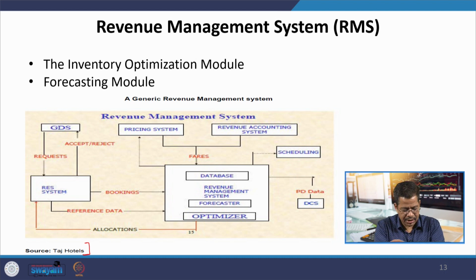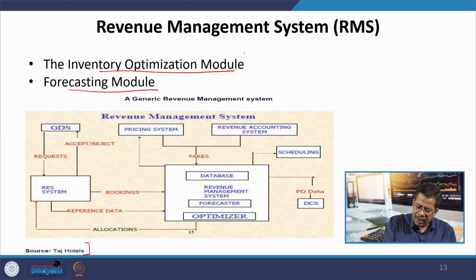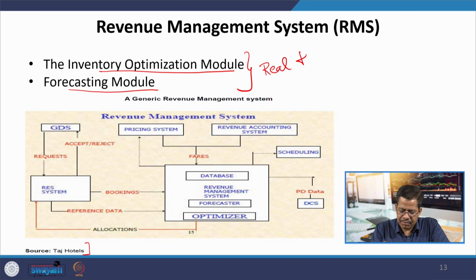So, this is the diagram, the framework which I am talking about, that they are following, and they use an inventory optimization module and a forecasting module. Not only the modules, because those are being used by almost all service organizations and manufacturing organizations, but they are doing it in real time, so that the power of analytics can be used very effectively in their organization.